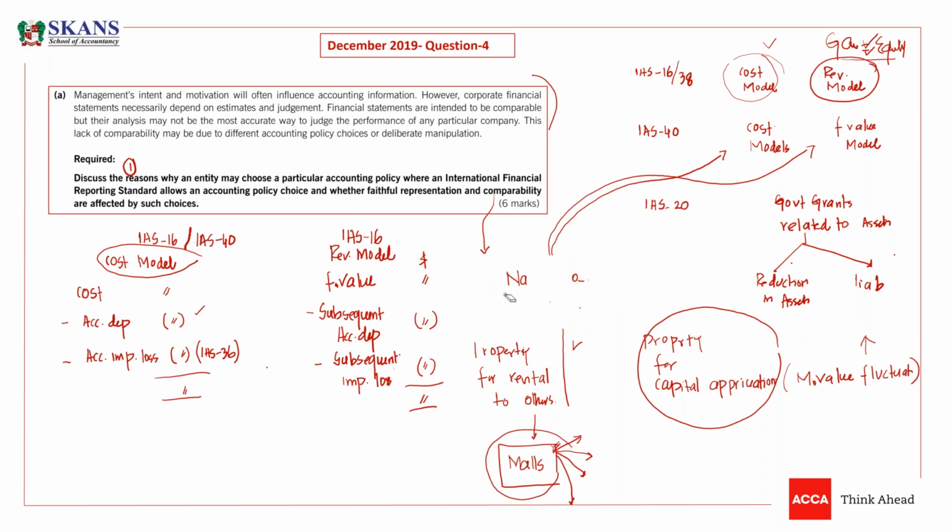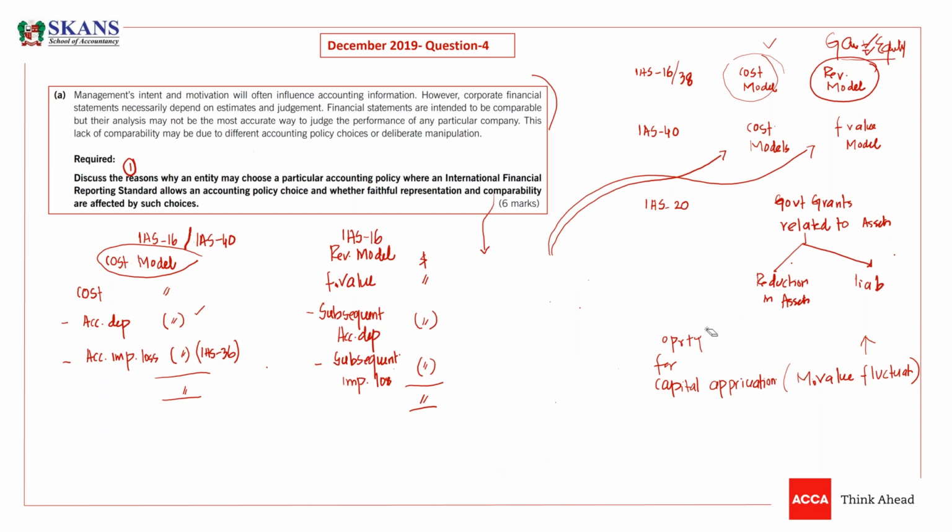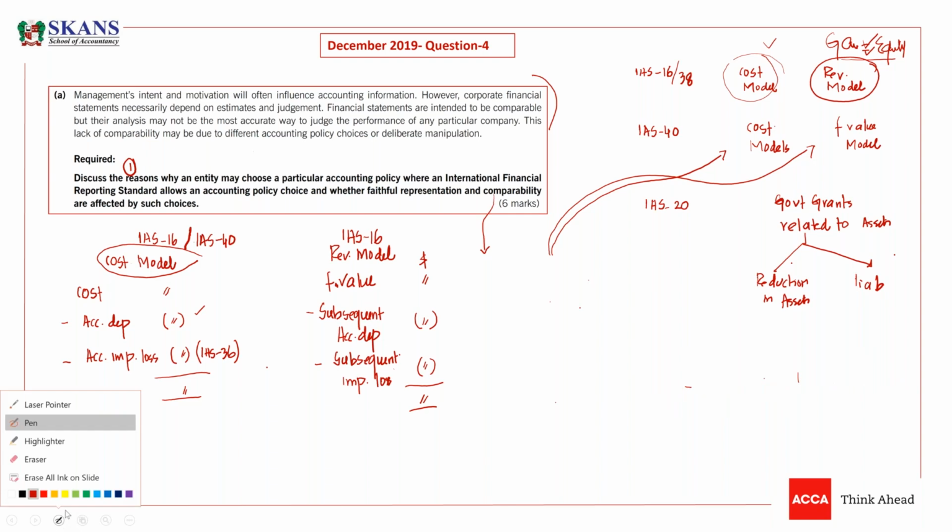Now under the revaluation model, revaluation gain, if the market value is greater than the carrying value, will be charged to other comprehensive income, and it will not be recycled to P&L.